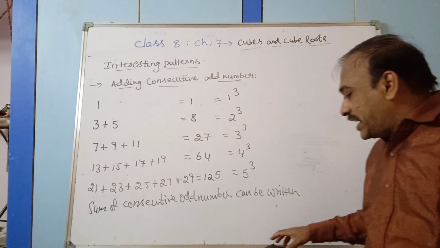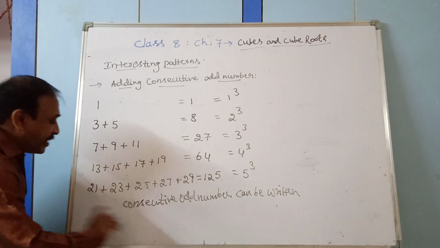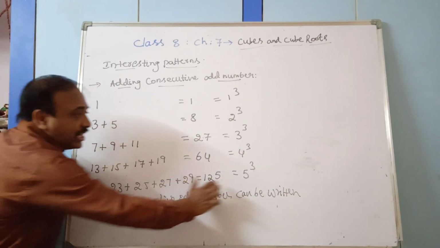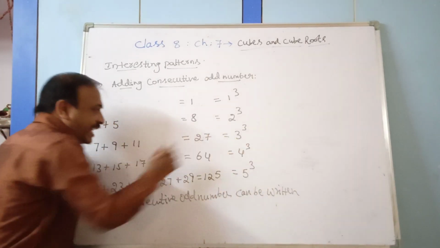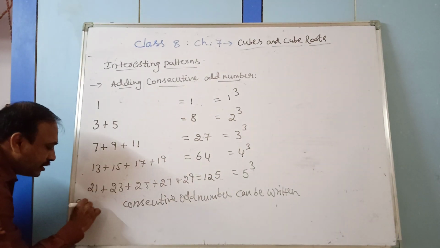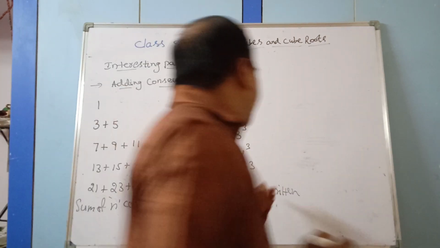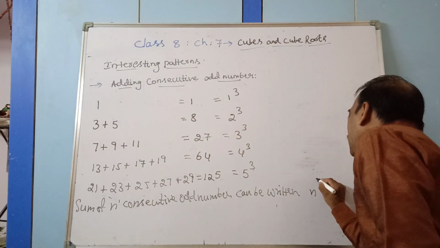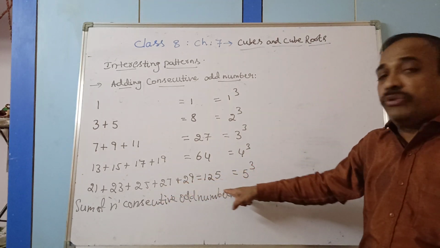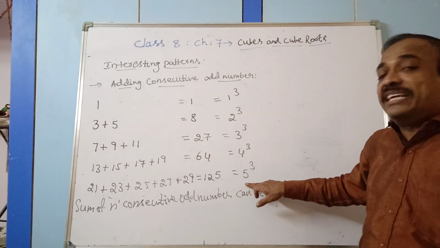Sum of n consecutive odd numbers. If I take n consecutive odd numbers, means if I am taking 4 odd numbers, 4 cube, 5 odd numbers, 5 cube, 3 odd numbers, 3 cube, 2 odd numbers, 2 cube. If I take the sum of n consecutive odd numbers, then it can be written as n power 3. If I take 6 consecutive odd numbers, then I get the answer 216. Then I get here 6 cube.